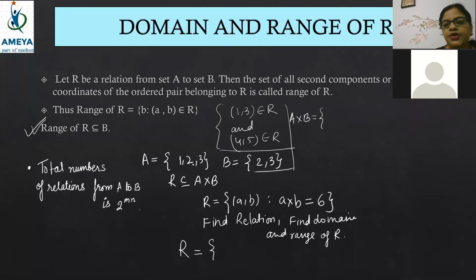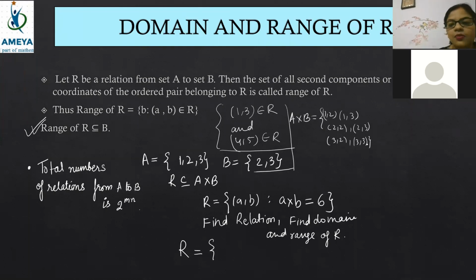1, 2; 1, 3; 2, 2; 2, 3; 3, 2; 3, 3. That is 1, 2; 1, 3; 2, 2; 2, 3; 3, 2; 3, 3. Okay, very good. Farhana is giving the answer. It is 6. Very good.